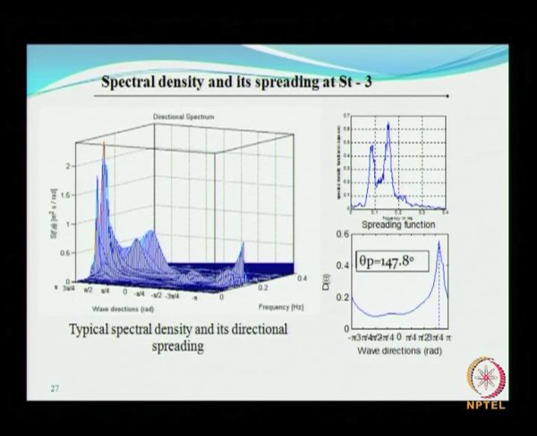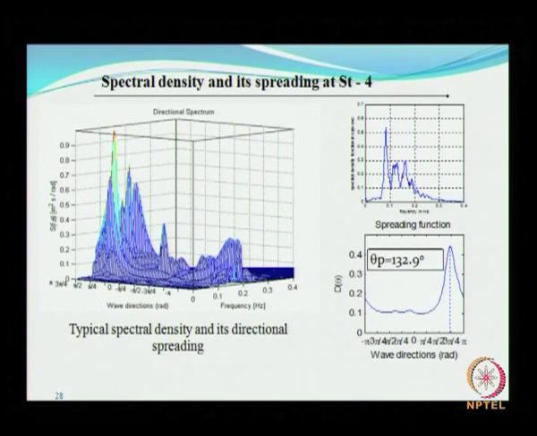This is the directional spectral density; as you can see, direction is there, while frequency is also there, and from an analysis we have obtained the wave direction, and the principal direction is as indicated here. This spectral density exhibits 2 peaks.